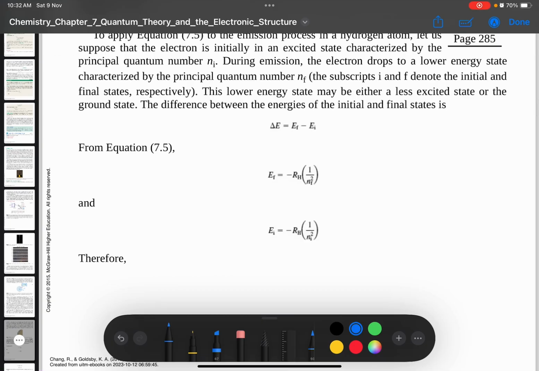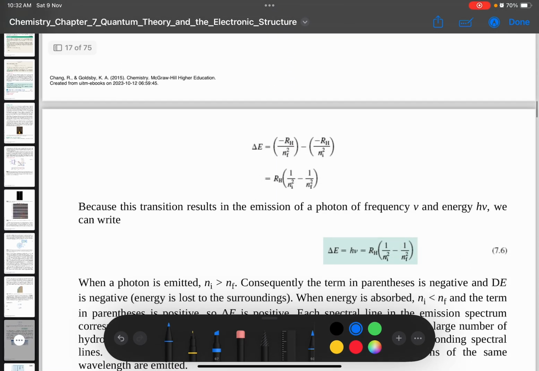Okay, so this equation, dikombinkan equation, because we want to calculate the delta E ataupun the difference of energy, the changes of energy, E final minus E initial. So we arrange these two equations, we get this equation.